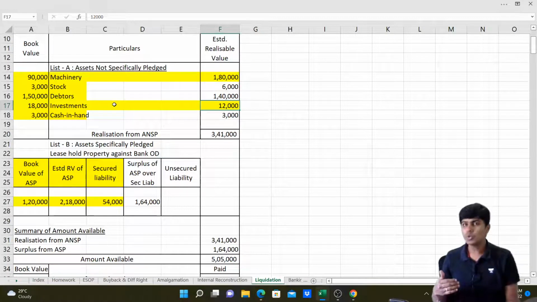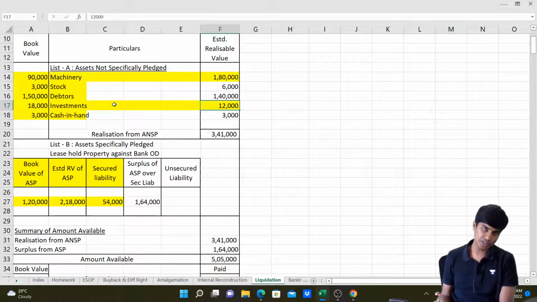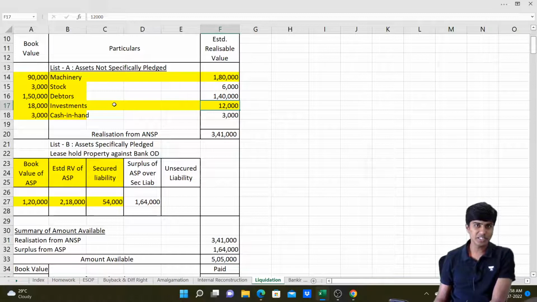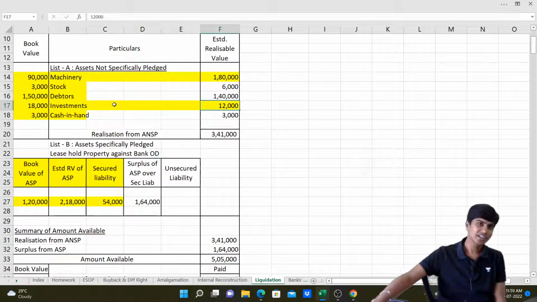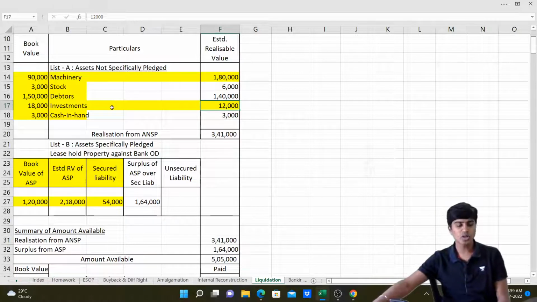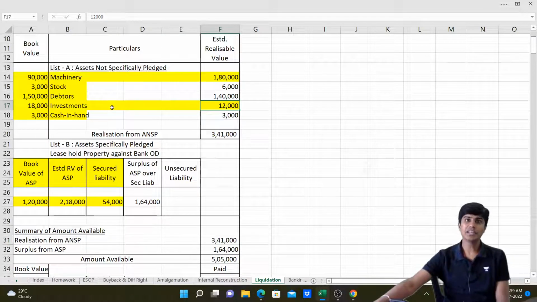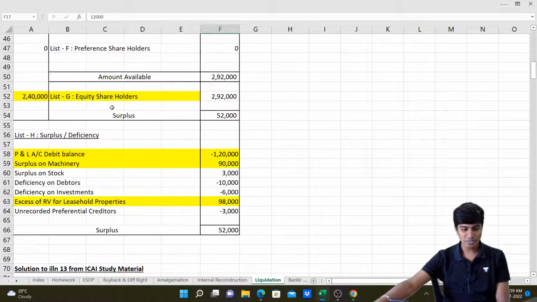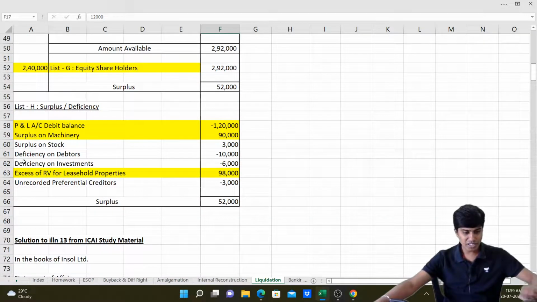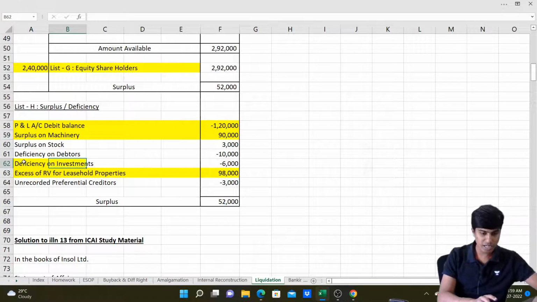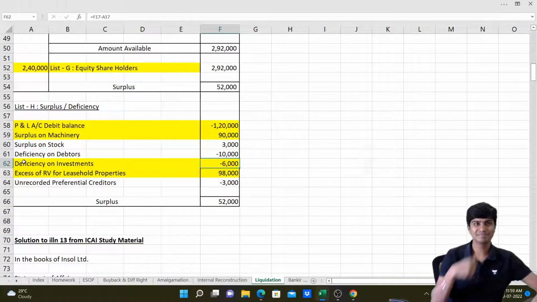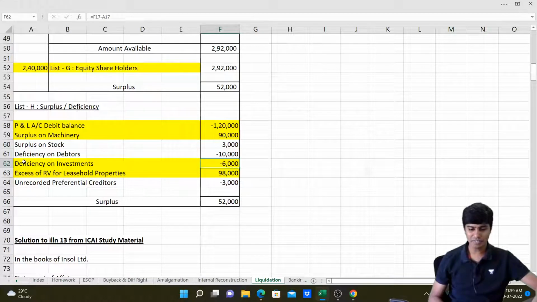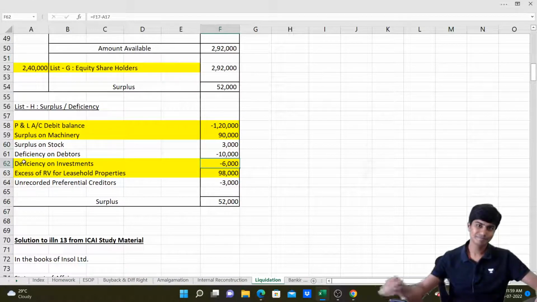This would lead to lesser money in hand to pay shareholders. So that would be nothing but deficiency. So all the surplus items we're adding, this deficiency item, let's deduct. So I'll write minus 12,000, loss on sale of investments. Where? In my list H. 18,000 minus 12,000, see here, deficiency on investments, loss on sale of investments. How much? 6,000. Got it, everyone? Cool.